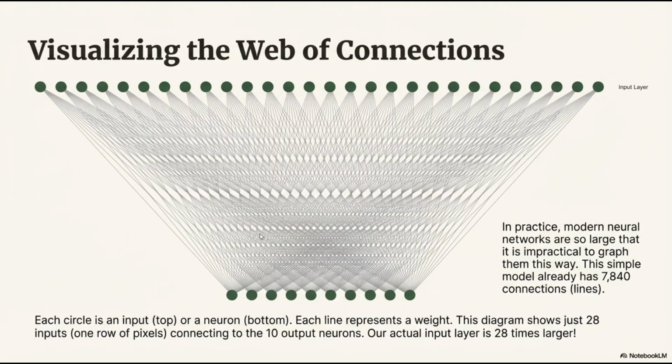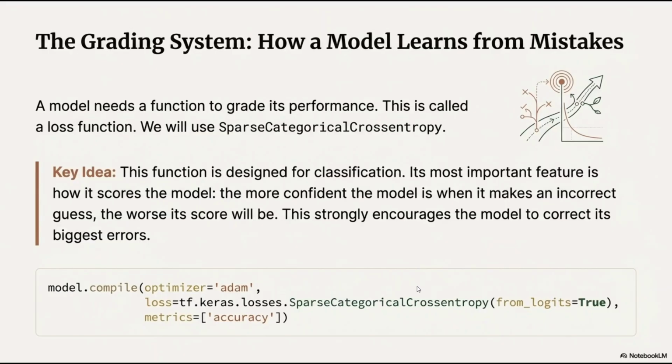So this is how the connection looks. The input layer is where we enter each and every pixel, and then the output layer has the 10 output neurons. So now we have the basic building blocks.